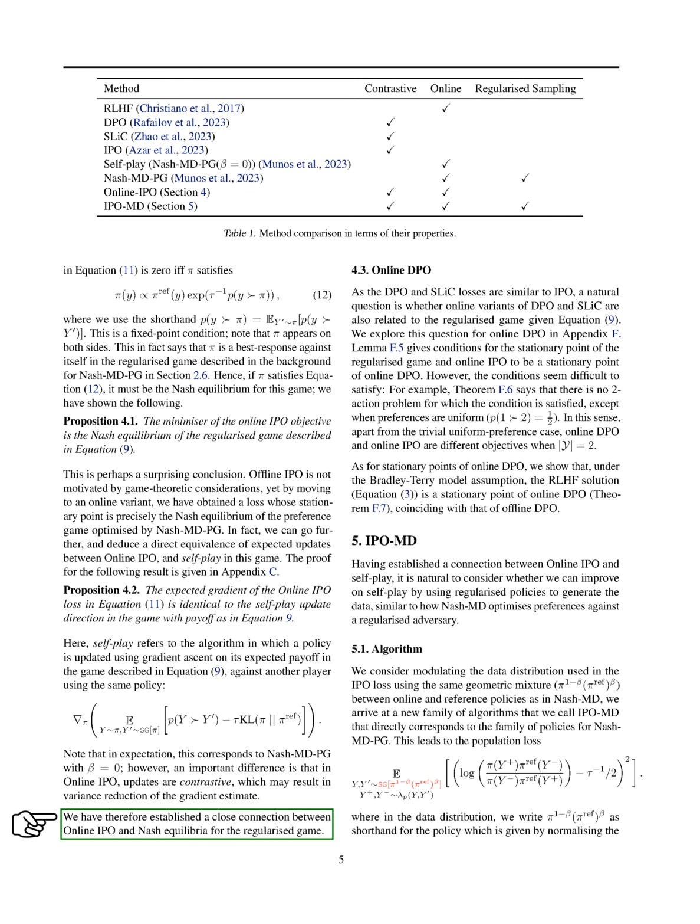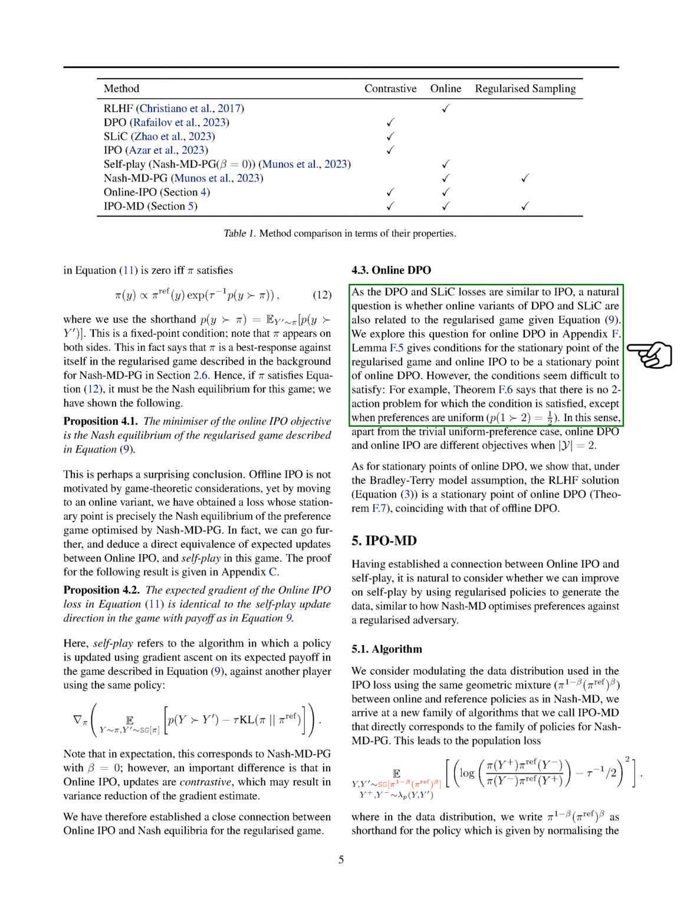Section: Online DPO. In this section, we examine whether online versions of DPO and SLiC are related to the regularized game as in the equation for the payoff. We investigate this for online DPO in the supplementary section. The Online DPO KKT lemma provides conditions for the stationary point of the regularized game and for online IPO to be a stationary point of online DPO. However, these conditions are challenging to meet.